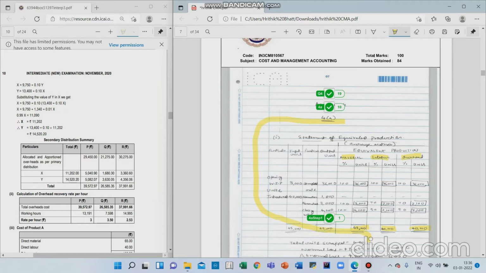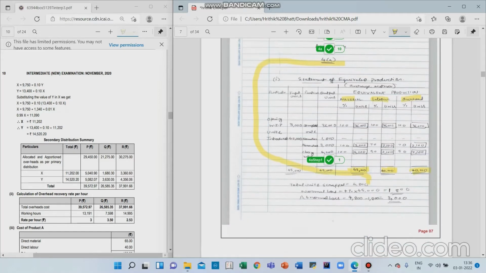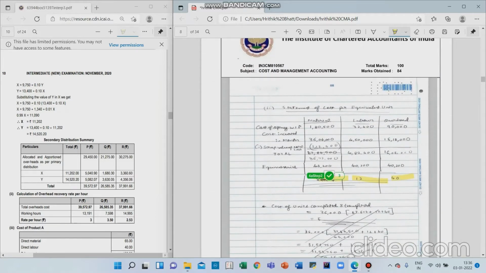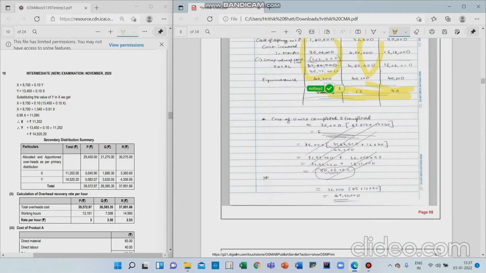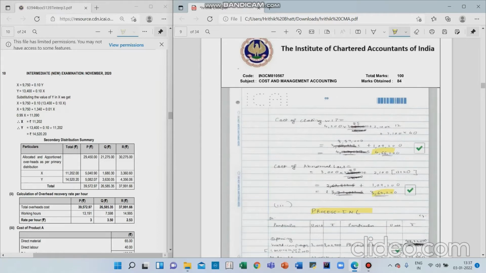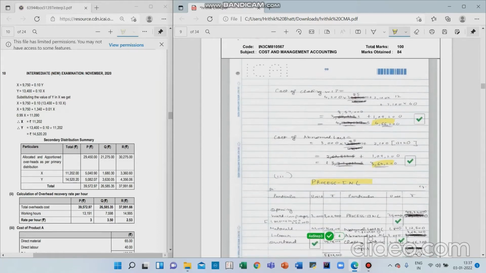mark, and that too, it was basically on the basis of the final equivalent units that we have calculated. Then there is no marks for other things, and this statement of cost per unit after the equivalent production, you calculate per unit, and there is marks for this final row. So here the presentation does not matter as long as you are getting this final row correct. Now I have made a lot of cuttings here. I don't think that impacts, otherwise my marks would have been deducted.